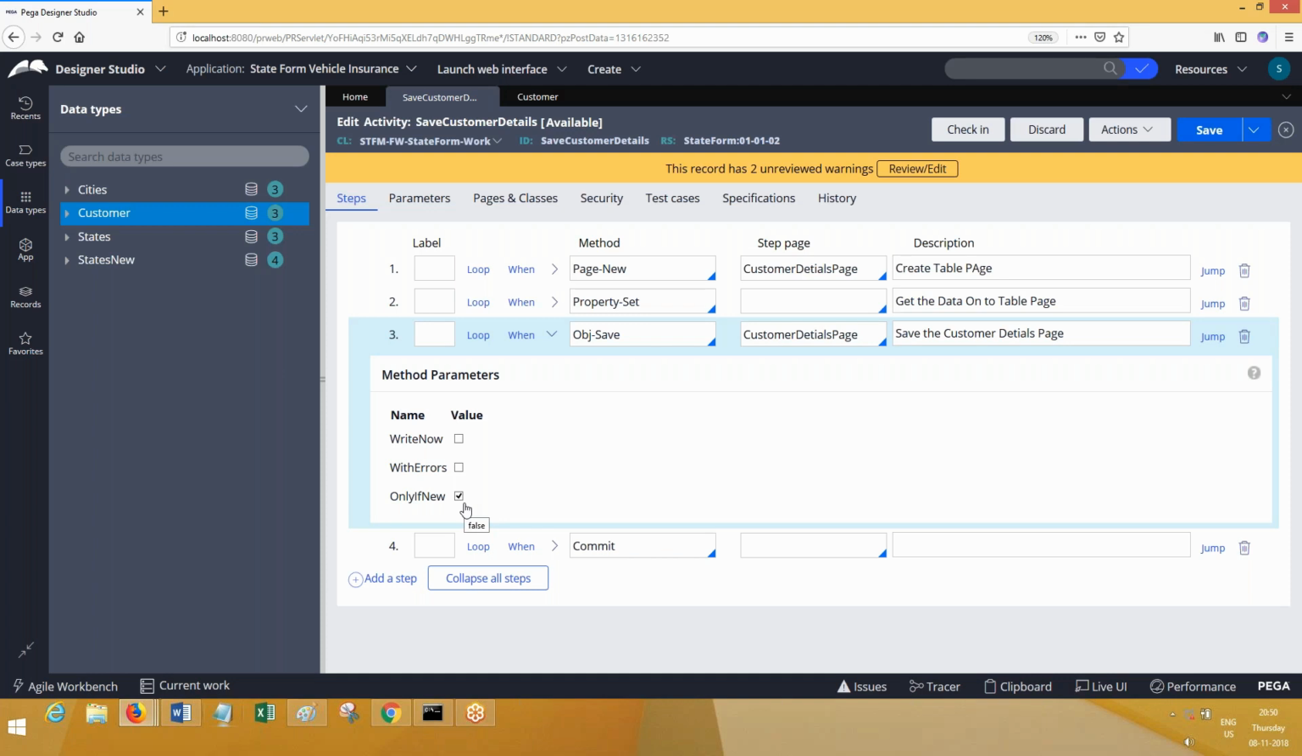Now, see if OBS save fails, internally PRPC, suppose something has failed, there are errors. So on the page that you are saving, if there are already errors, your save will not happen. That is the default behavior of OBS save. OBS save will not save the data if your clipboard page has errors. If you want to override that behavior, select with errors. Even though your clipboard page has errors, OBS save will be forcefully inserted. Okay, these are the options available in OBS save. Everyone clear?